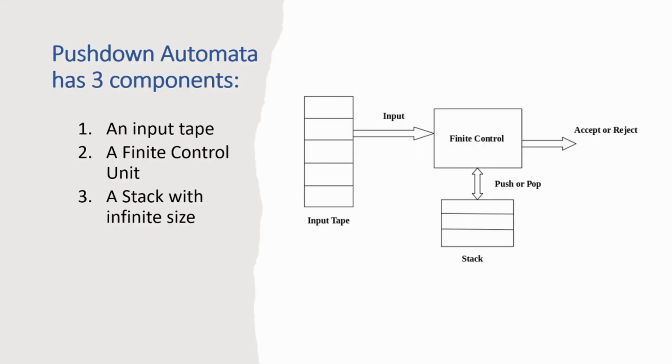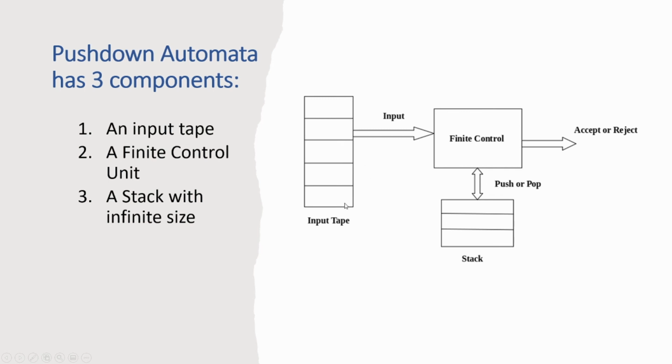A push down automata has three components. One is an input tape, a finite control unit, and a stack with infinite size. If we look at this diagram, there is an input tape and a finite control, and after this a stack, and here the push and pop operations will be held.